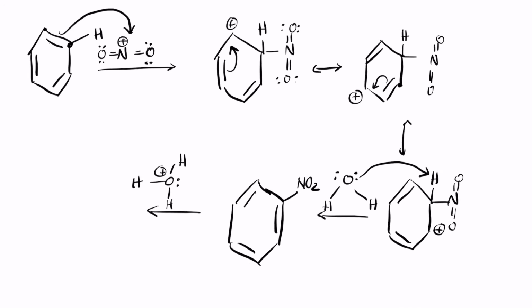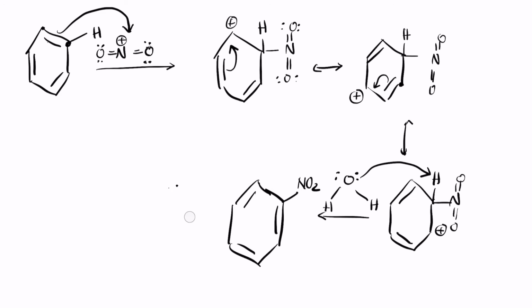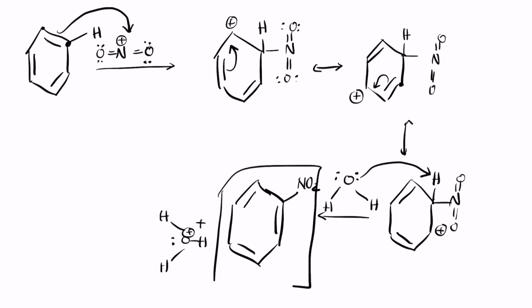So this is the final structure. So this is how you end up with it. This compound is called nitrobenzene, and this is the process of nitration.